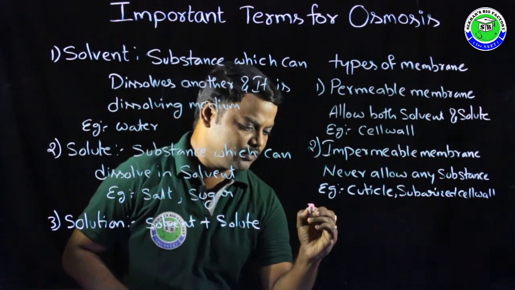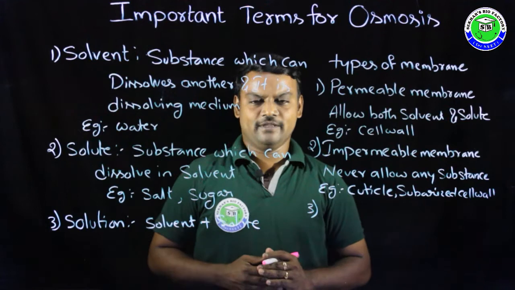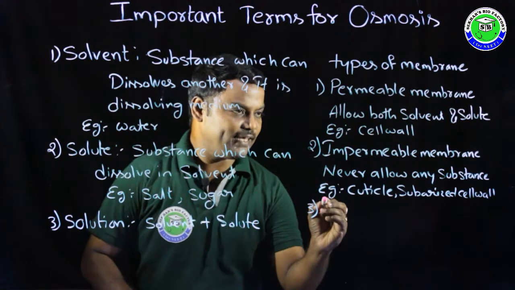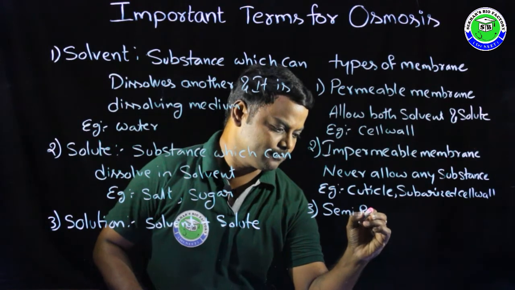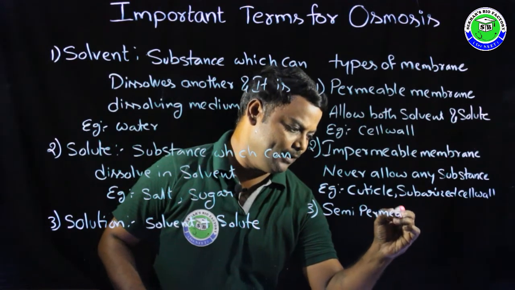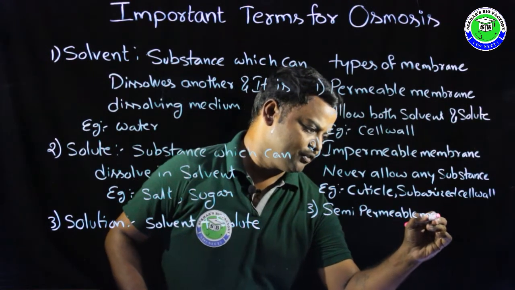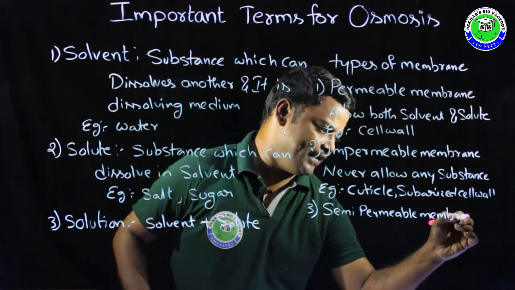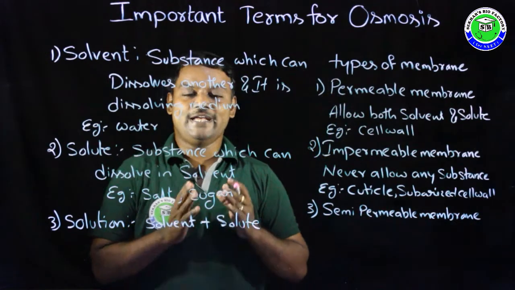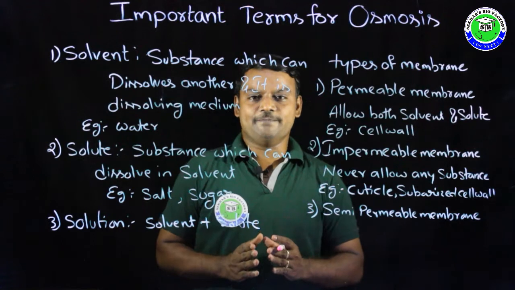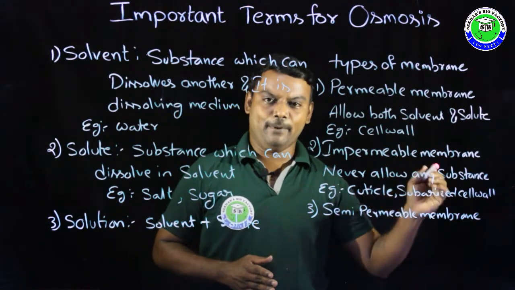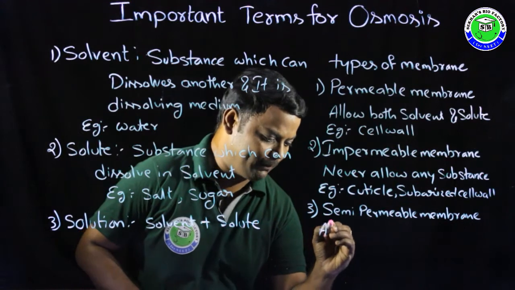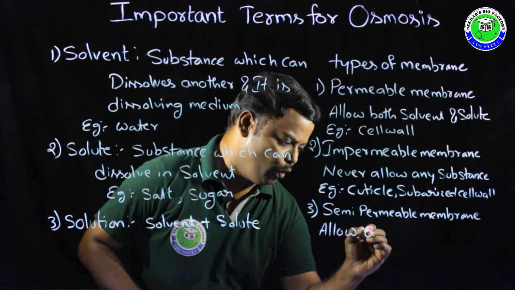Coming to the third type of membrane, it is called semi-permeable membrane. Semi-permeable membrane means the membrane which allows only solvent through it.